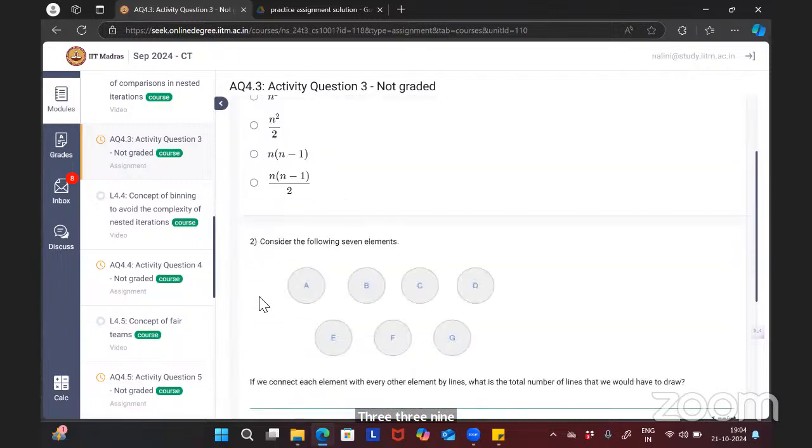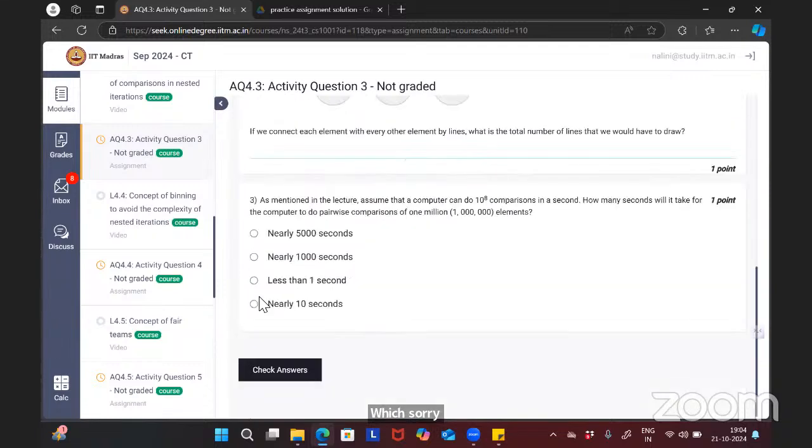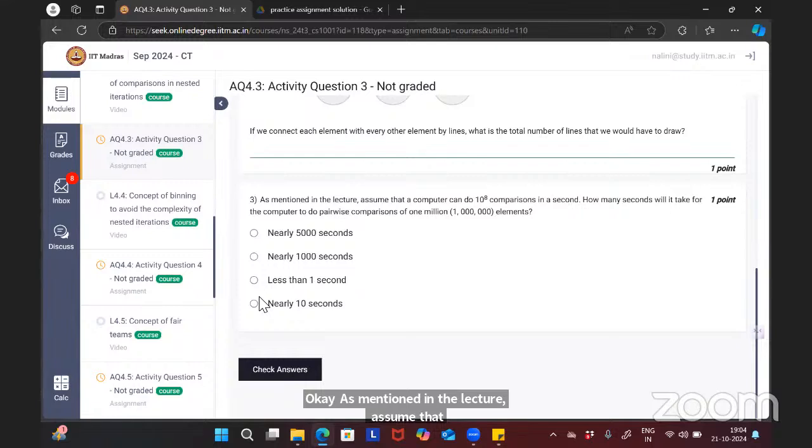As mentioned in the lecture, assume that a computer can do 10 power 8 comparisons in a second. How many seconds will it take for the computer to do pairwise comparison of 1 million elements? 1 million is 10 power 6.